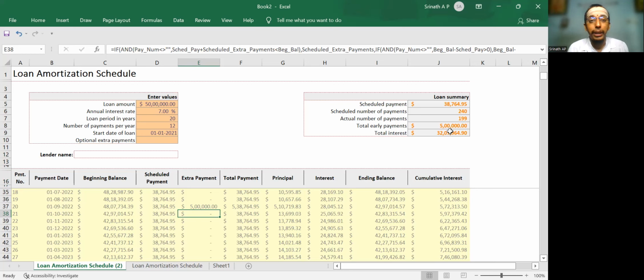Immediately, the banker will say pre-closure charges, all those things. No, pre-closure charges cannot be levied for a housing loan. It is not possible for them to levy pre-closure charges.